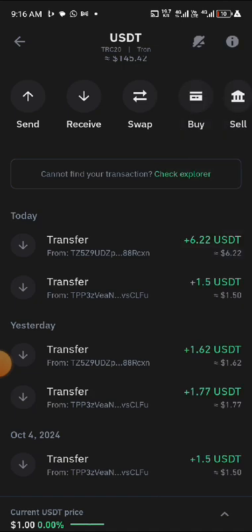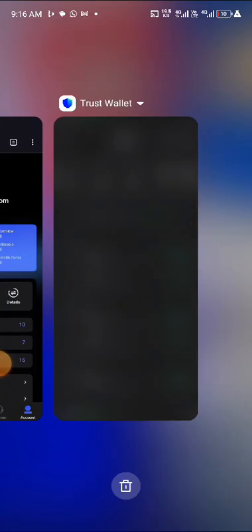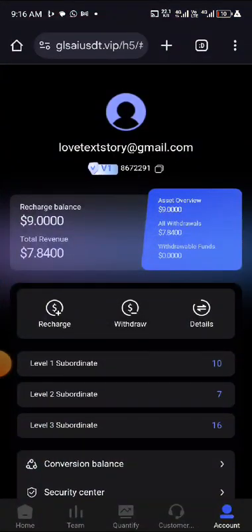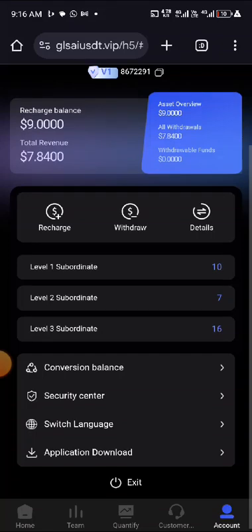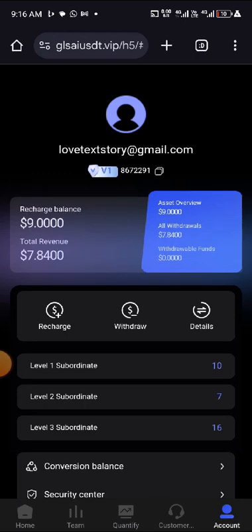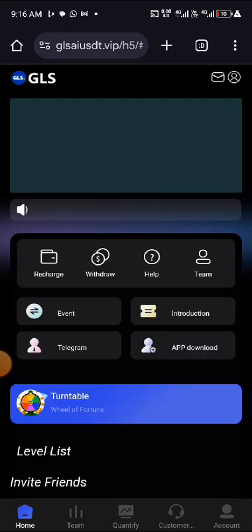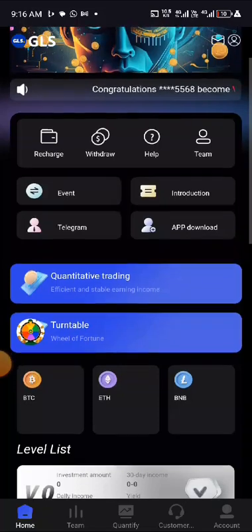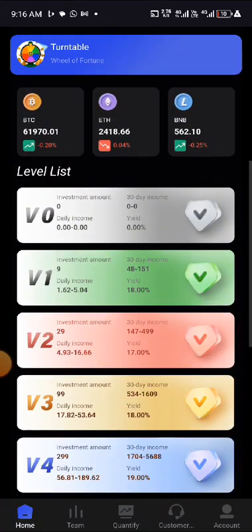So as you can see, it's paying. This is my second withdrawal on the platform. Yesterday I made a withdrawal, today I made a withdrawal again. So right now let me show you something about this platform. Let me explain some other things for you about it.